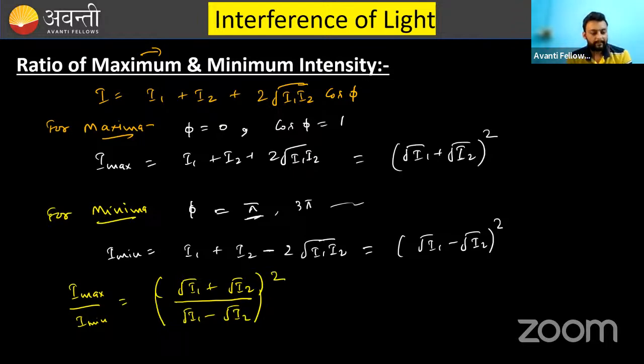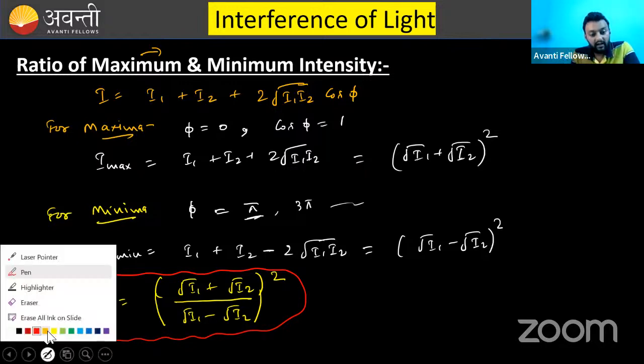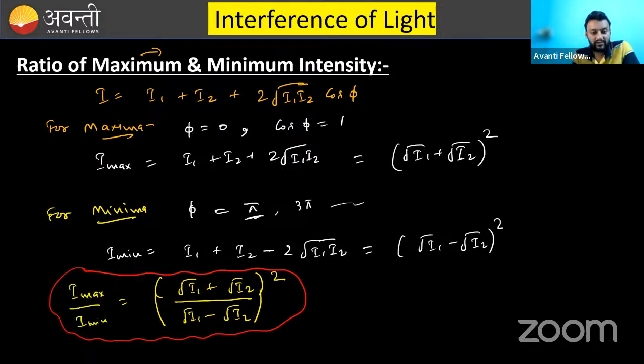Is this point also clear? Is this point clear to you? I max over I minimum, the ratio is something like that, and this is the golden formula. Golden formula means you should always remember this relation. Now, one more form in which I can break it out. That will be above the golden box. Above the golden box means more important than this one as well.